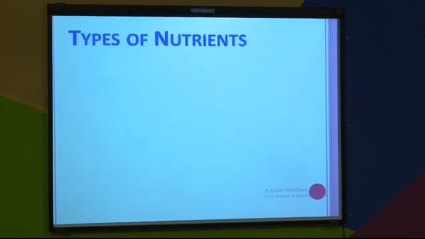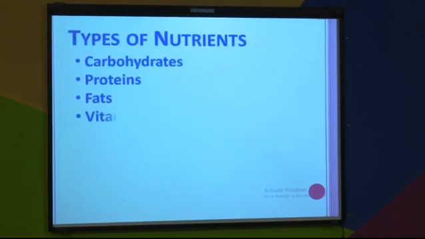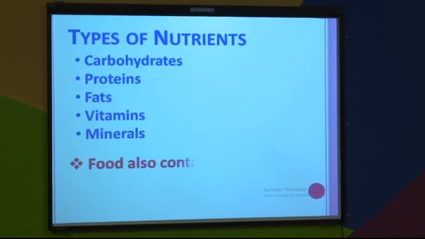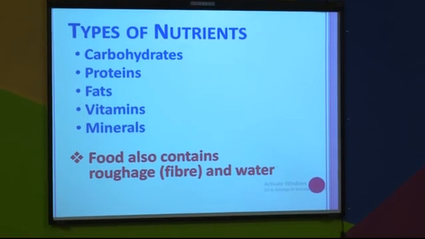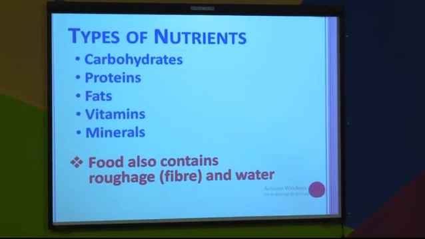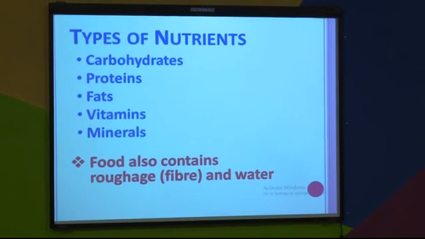Here are the types of nutrients: carbohydrates, proteins, fats, vitamins and minerals. You also know that food contains roughage, which is also called fiber, and water, and we learned how these nutrients, roughage and water help us.